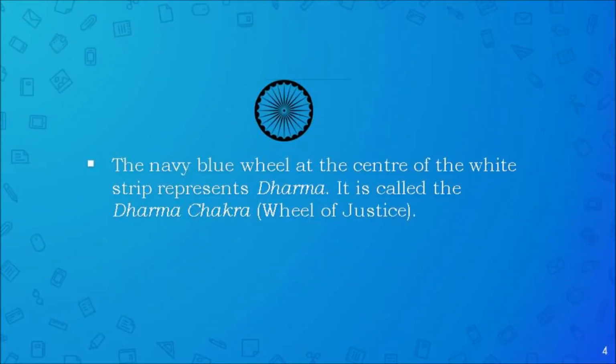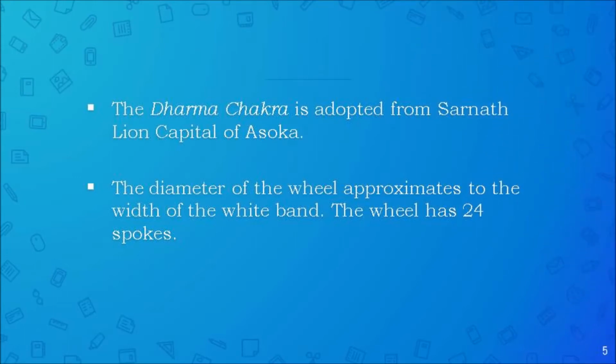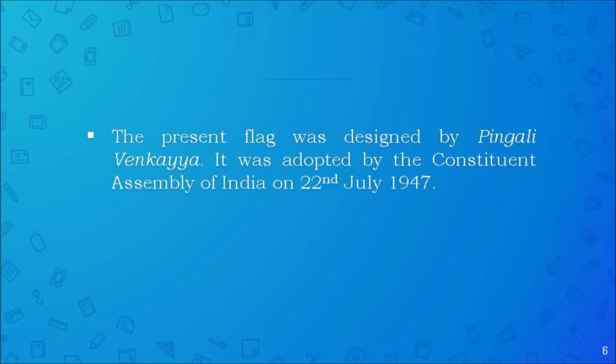The navy blue wheel at the center of the white strip represents Dharma. It is called the Dharma Chakra. The wheel is adopted from Sarnath lion capital of Ashoka. The diameter of the wheel approximates to the width of the white band. The wheel has 24 spokes. The present flag was designed by Pingali Venkayya. It was adopted by the Constituent Assembly of India on 22nd July 1947.